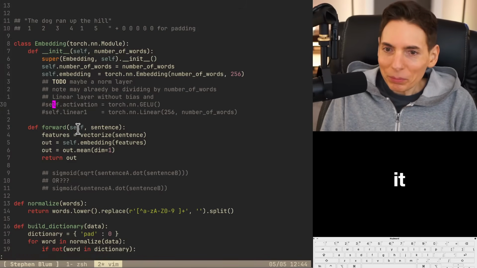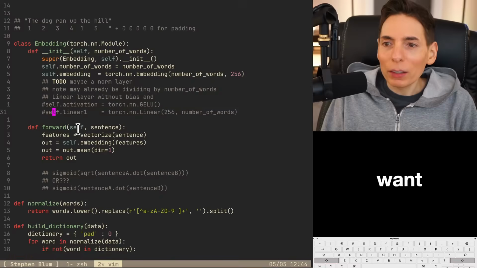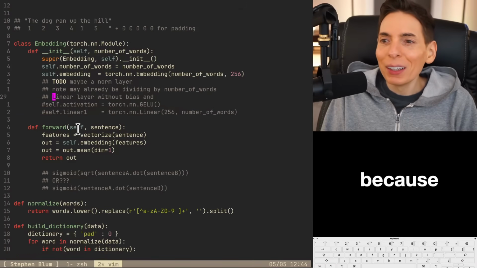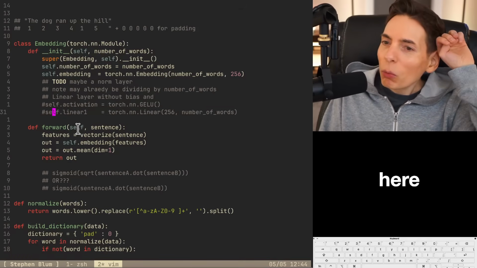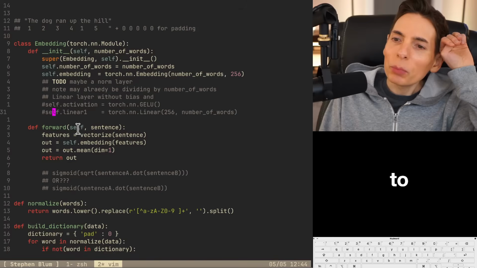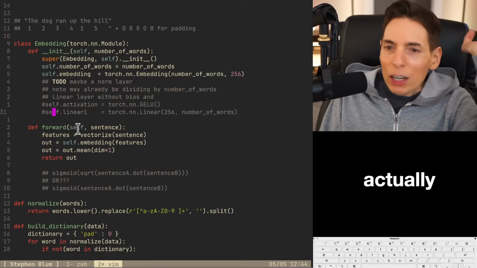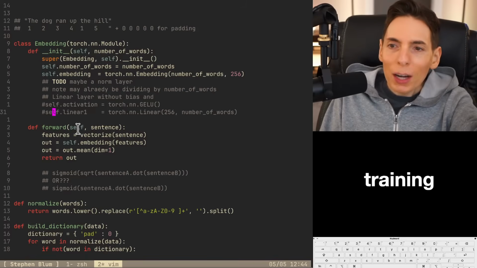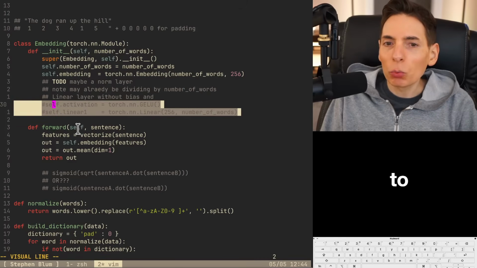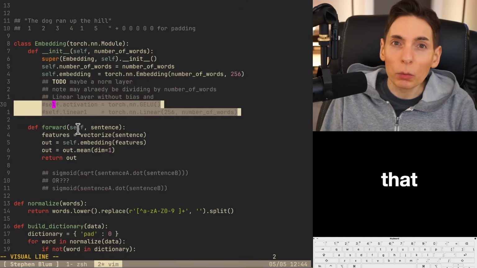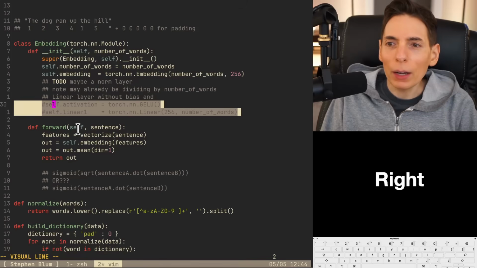I can imagine it. So I think we're gonna want to use linear layers. So here, what does our output need to be? We want the embedding. We actually want the output embedding. But when we're training the model, in training mode, we don't want the embedding. We want to be able to derive some sort of relationship between the words that are being used and passed through in the system, right? I think so. So let me think that through.